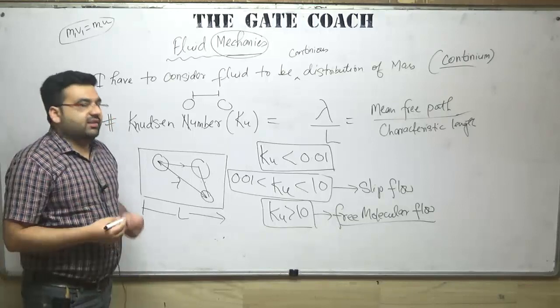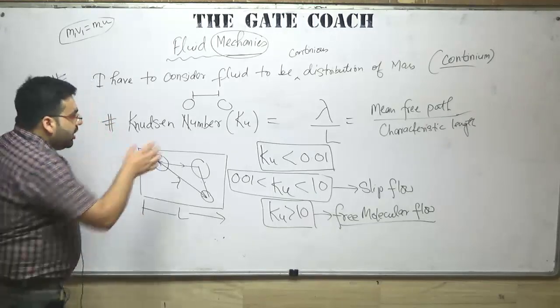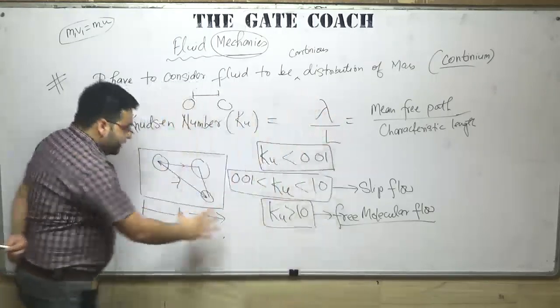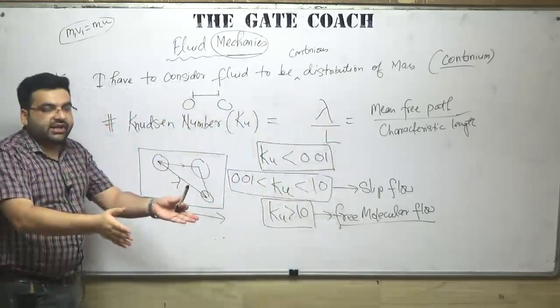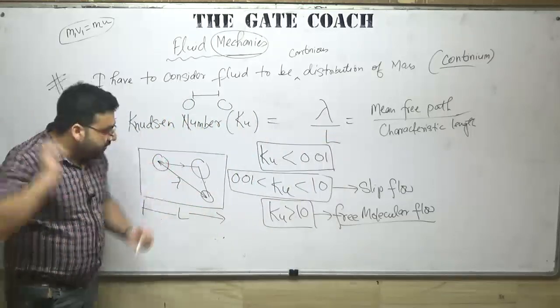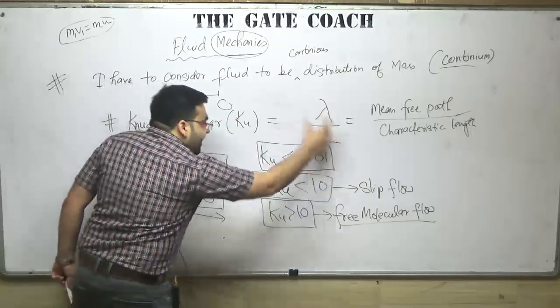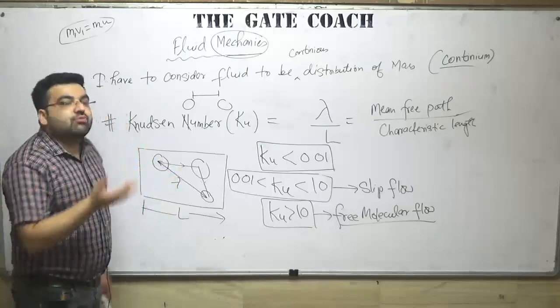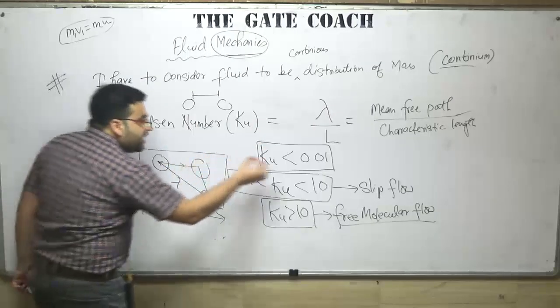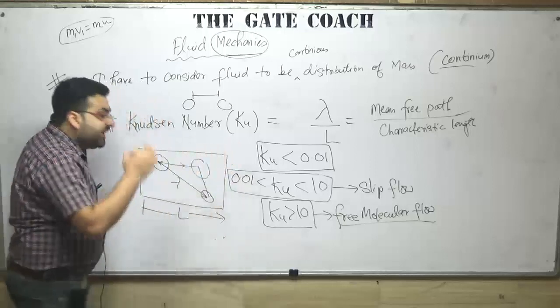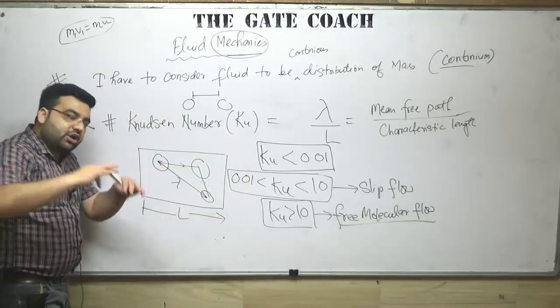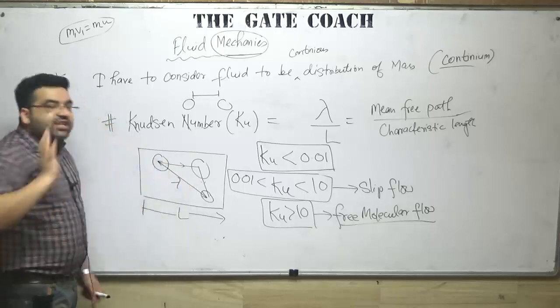Now let us understand this. I told you that Knudsen number is given by mean free path upon the characteristic length. So this is the characteristic length which I am considering in a continuum. Now lambda upon L. So if Knudsen number is very small, 0.01 is a very small number, right? If Knudsen number is less than 0.01, it means that this L is very large, or this lambda is very small.